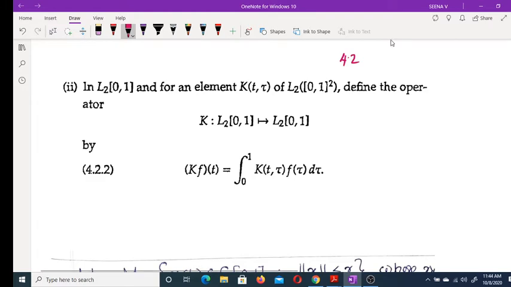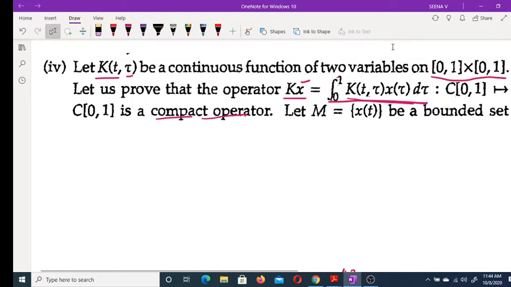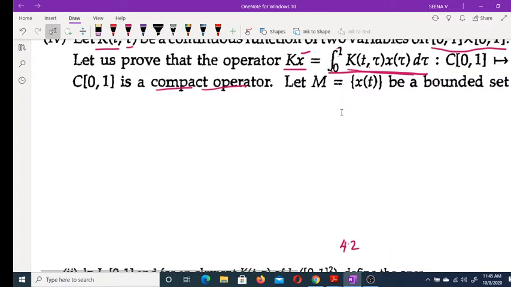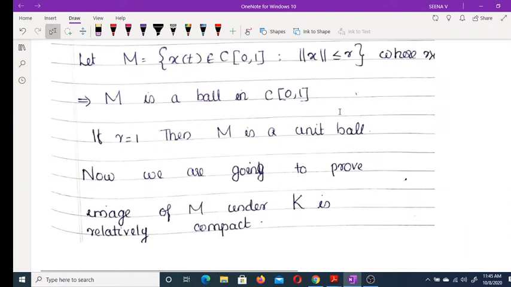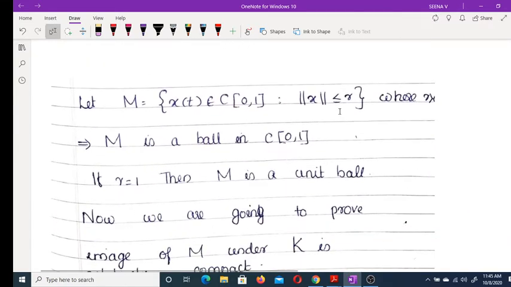Now to prove K is a compact operator, we are considering the unit ball, since the image of a unit ball is a pre-compact set. Let M be the set of all x(t) in C[0,1] such that norm of x is less than or equal to r, where r is greater than 0.